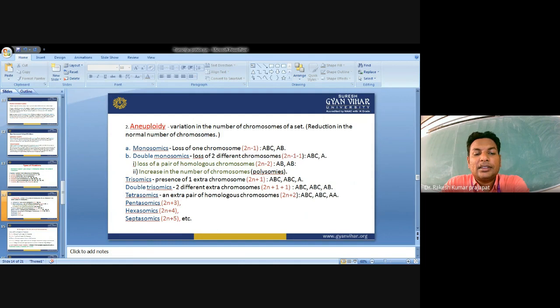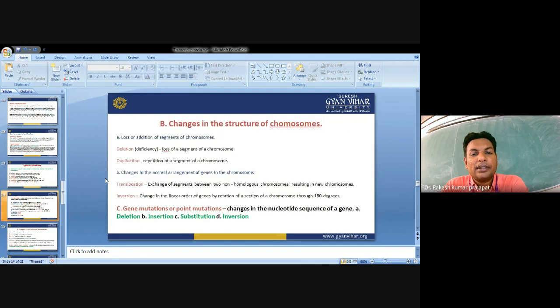Now there are some other terms. Monosomy is loss of one chromosome. Double monosomy is loss of two different chromosomes, 2n minus 1 minus 1. Loss of a pair of homologous chromosomes is represented as 2n minus 2, that is nullisomy. Increase in the number of chromosomes is polysomy. Trisomic is presence of one extra chromosome, 2n plus 1. Double trisomy means two different extra chromosomes, 2n plus 1 plus 1. Tetrasomic means an extra pair of homologous chromosomes, 2n plus 2. Pentasomic, 2n plus 3. Hexasomic, 2n plus 4. Heptasomic, 2n plus 5.